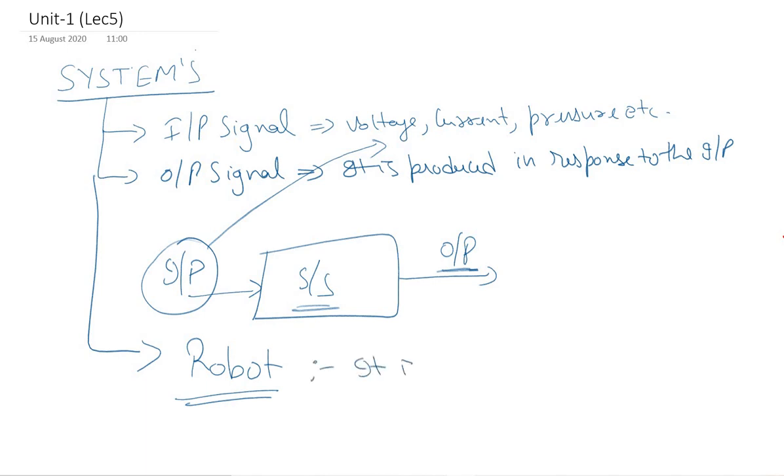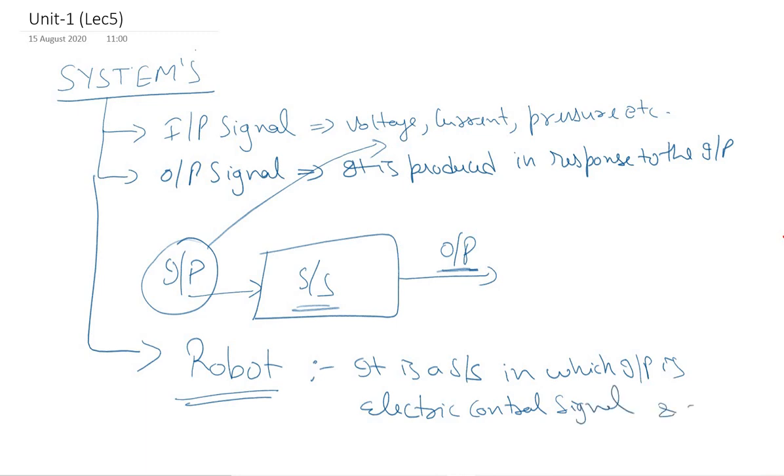So a robot is a system in which input is the electric control signal, and output is the physical action.